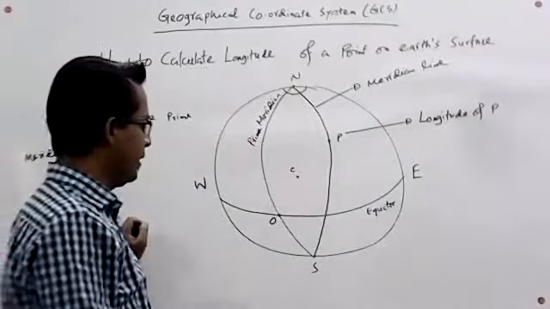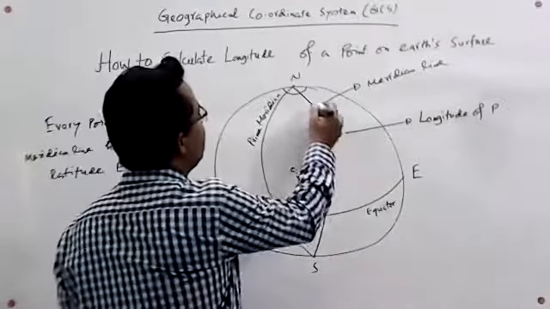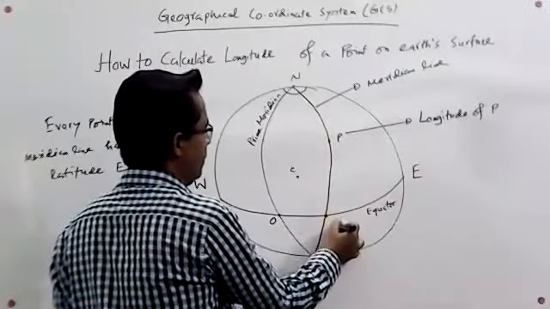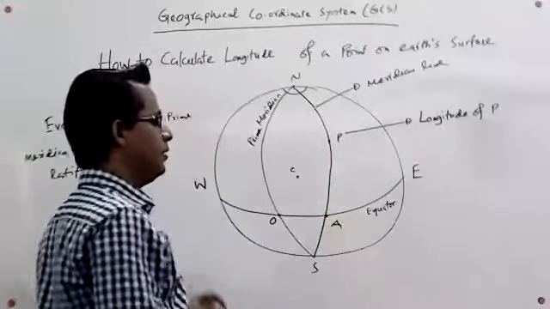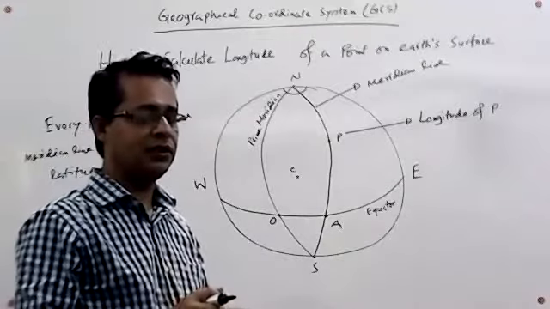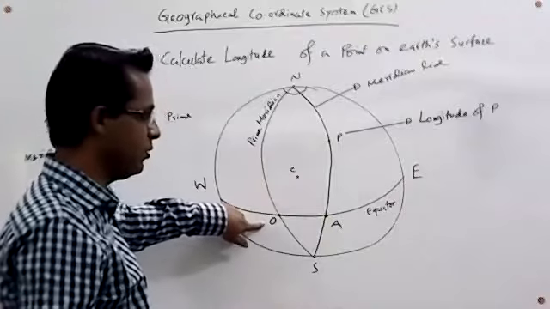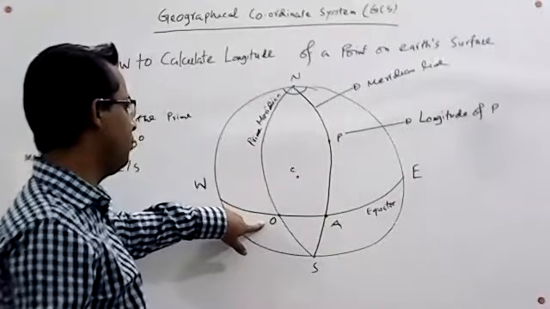Now we see that this meridian intersects with the equator at this point. So it is very simple: we have two fixed points, center C and the origin O, the intersecting point of equator and prime meridian.